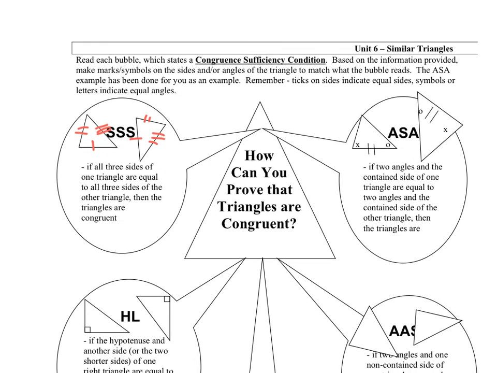Another way is if you have two angles and the contained side. So that's ASA, angle, side, angle. So we can see here this angle is equal to this angle. This side is equal to this side. And this angle is equal to that angle. You'll notice that the side that is equal is sandwiched between the two angles. That's why it's called the contained side.